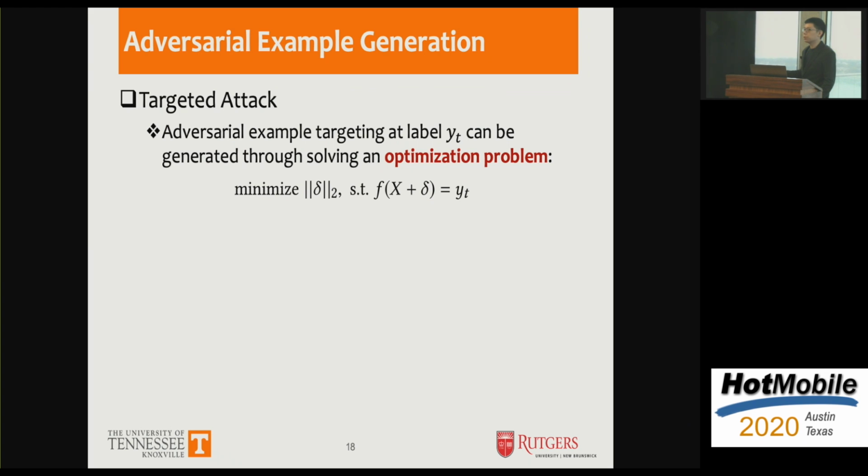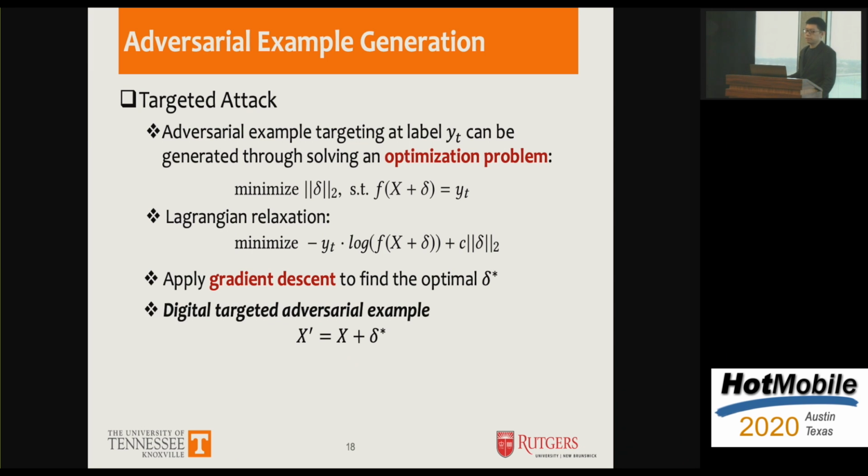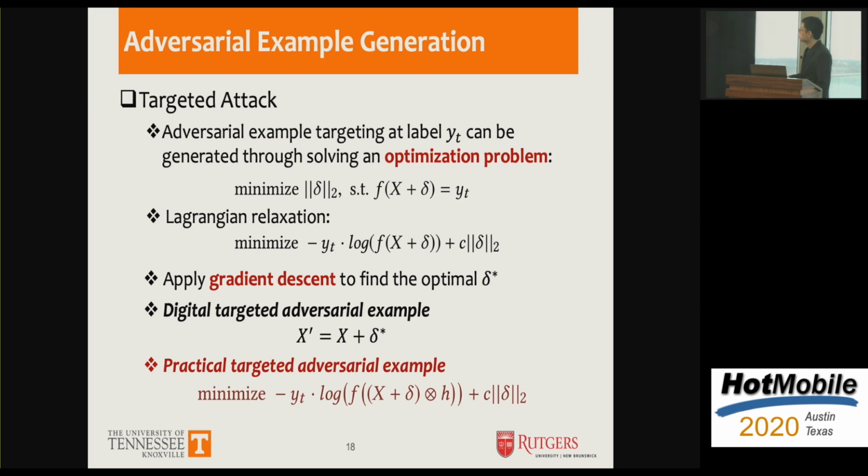Now the targeted attack can be modeled as an optimization problem. We want to minimize the distortion delta such that the generated adversarial example can be recognized as the target speaker y_t. As directly solving this nonlinear constraint problem is very difficult, we instead solve its Lagrangian relaxed form. We apply gradient descent to find the optimum delta star. Then the digital targeted adversarial example can be generated by applying delta star to the original input. Similarly, we need to consider the room impulse response h to make our attack practical.